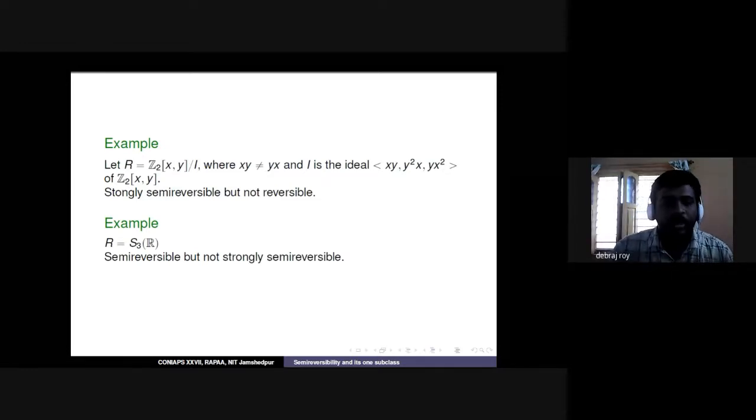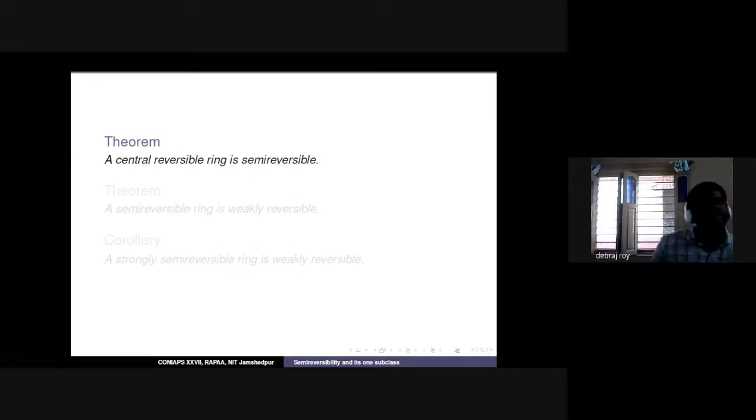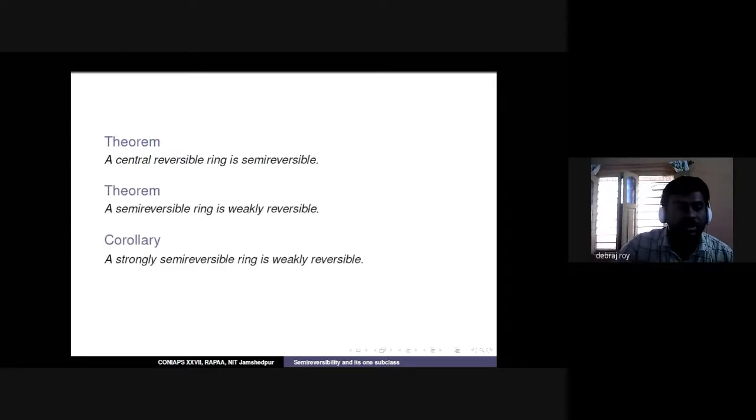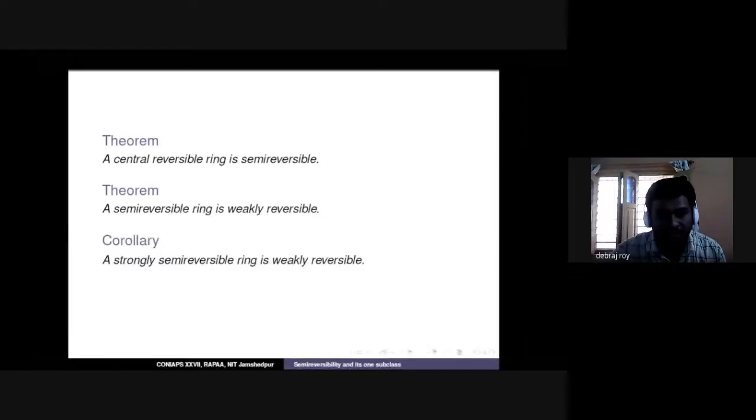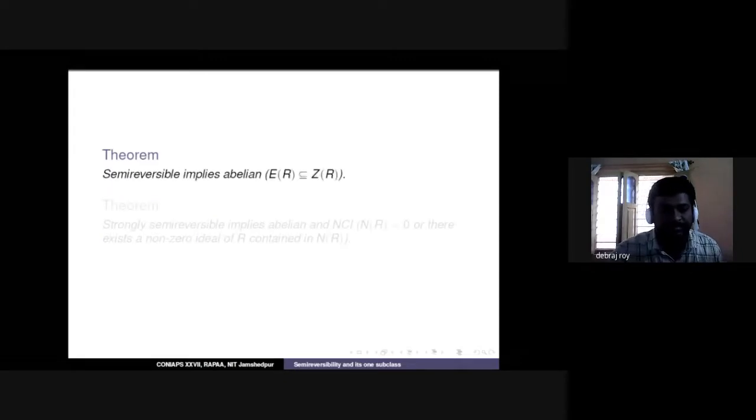So the first thing we did was to ask what is the relationship between semi-reversible or strongly semi-reversible rings and all the already existing classes of reversible rings. To answer this question, we got the following results: a central reversible ring is semi-reversible, and a semi-reversible ring is weakly reversible. That means a semi-reversible ring lies between central reversible and weakly reversible. As a corollary to the second theorem, strongly semi-reversible becomes weakly reversible, because as we know, every strongly semi-reversible ring is semi-reversible.